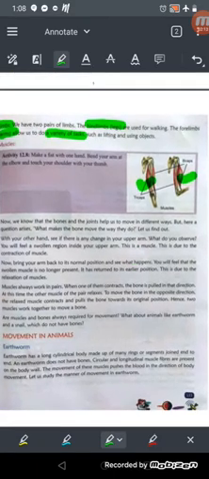Okay, now we know that the bones and the joints help us to move in different ways. But here a question arises, what makes the bones move the way they do? So, we know that because of the bones and joints we can move. But what makes them move? Okay, let us find out.